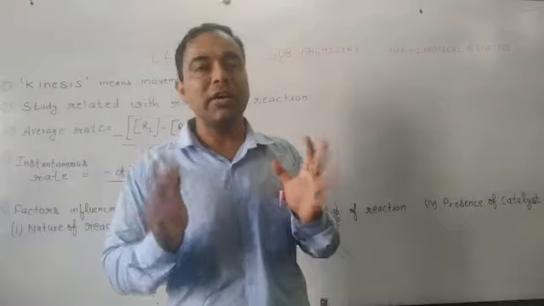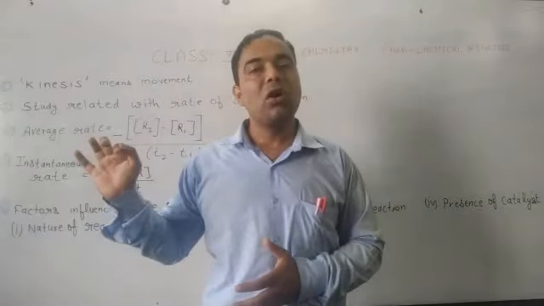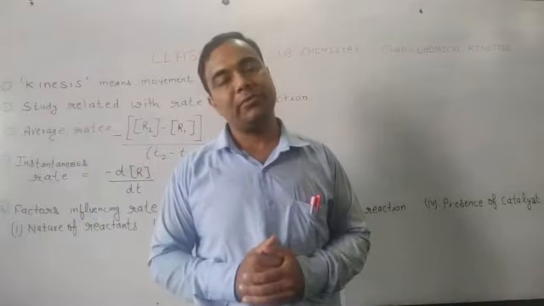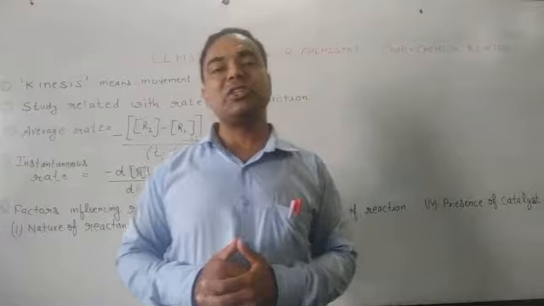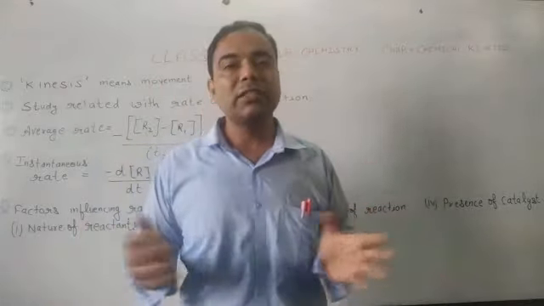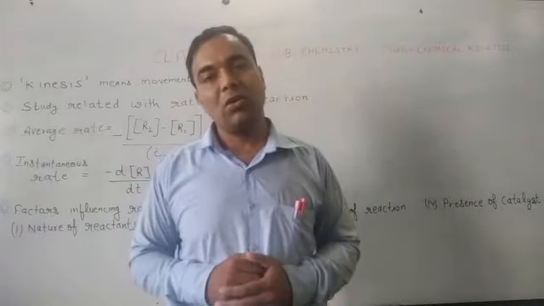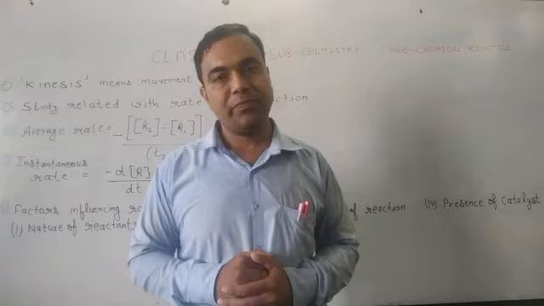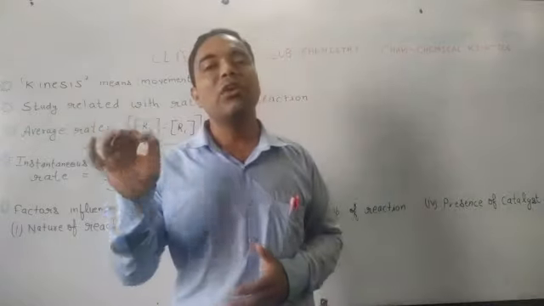Kinesis is a Greek word which means speed, or we can say movement. So chemical kinetics is the branch of chemistry, the branch of science, which deals with the rate or speed of a reaction, and also tells us about the factors which will affect the rate of a reaction.